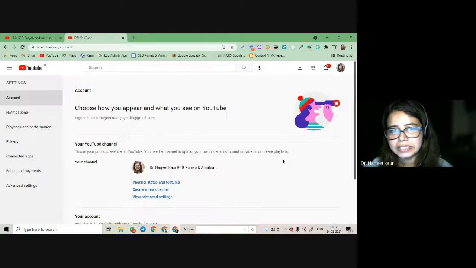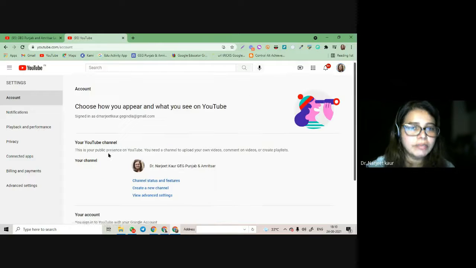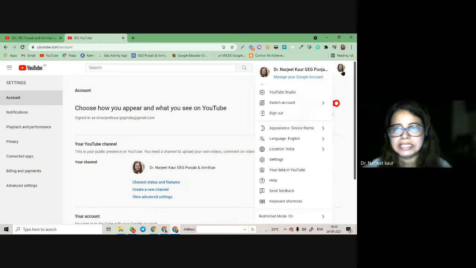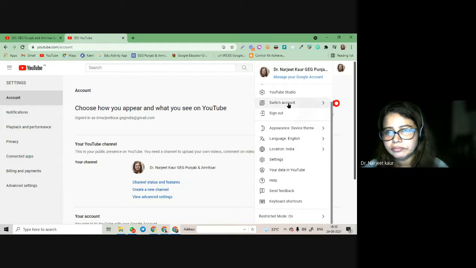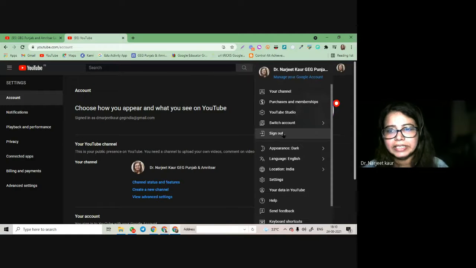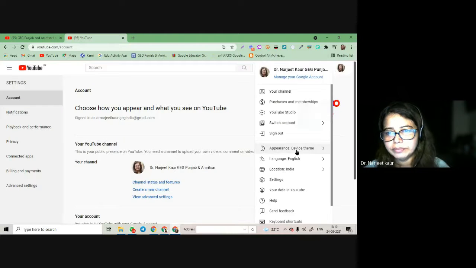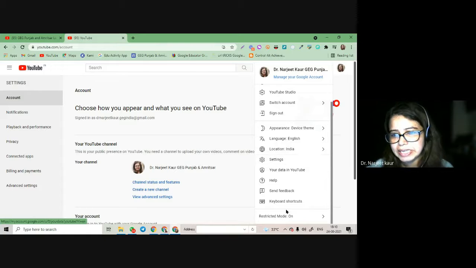And in the settings, if you go, these are the settings. You can try them, though it is not going to be tested, but still you can try all these settings. You want to go to another account, you can switch account. Device theme can be dark, it can be light, according to how you have chosen.